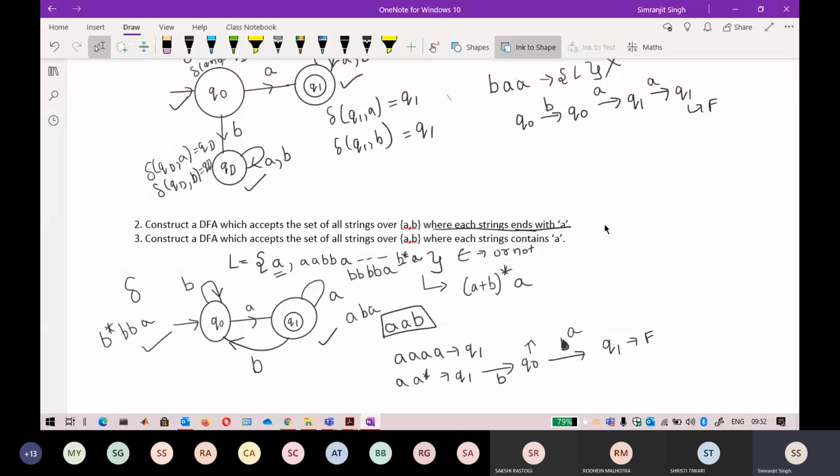It says each string ends with A. Epsilon is not ending with A, but it is ending with epsilon. So that is why this epsilon is not part of this language. So that is why the initial state is not a final state. Get it?